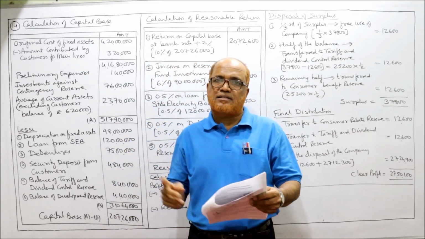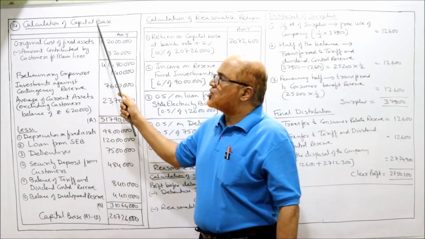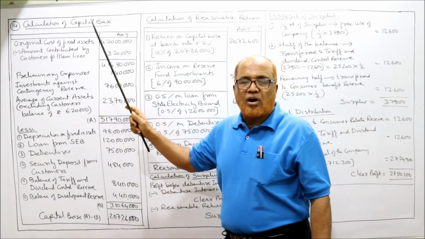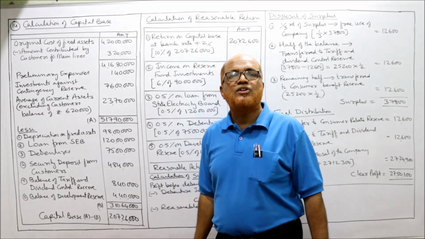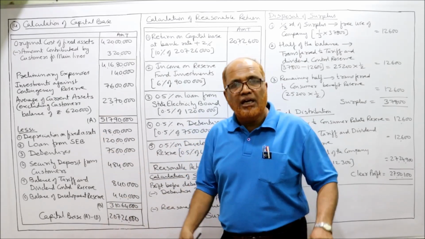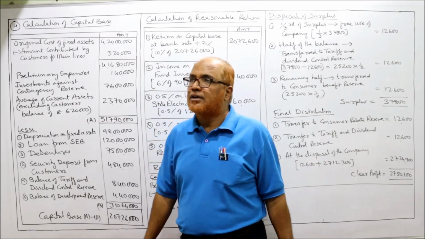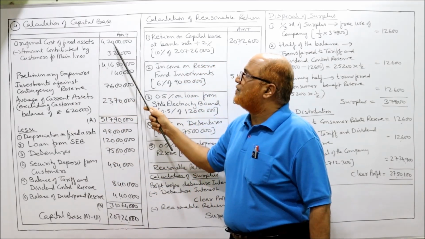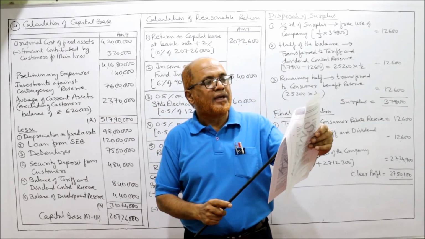Now, fixed asset addition item. Now I am directly coming to the problem. Calculation of capital base. After doing so many problems, you are in a position to know which are the items to be added and which are the items to be deducted. In the last so many problems I have explained this to you from time to time. So the original cost of fixed assets, 4 crore 20 lakh, is given.